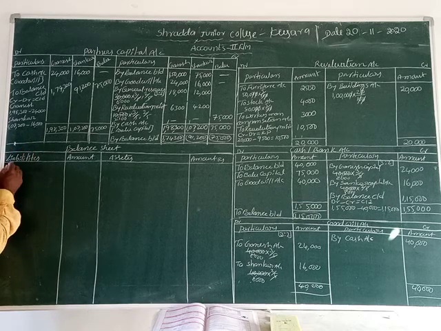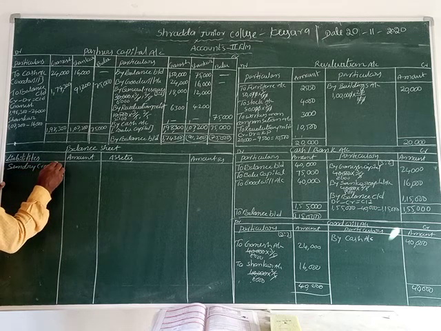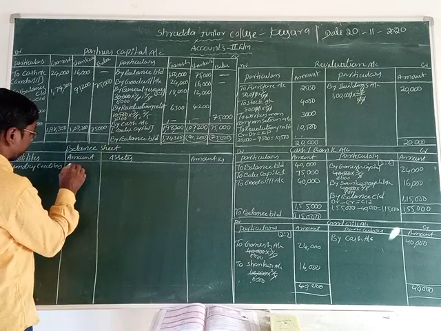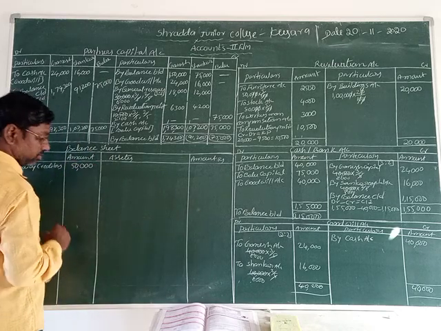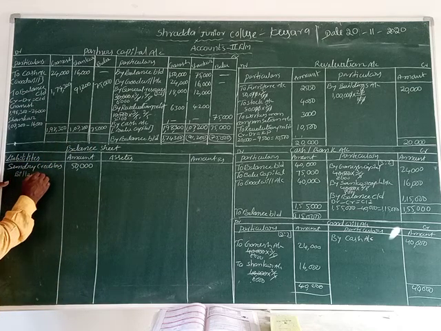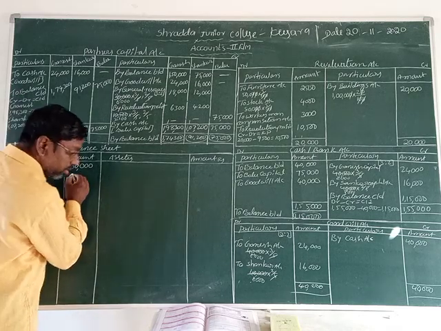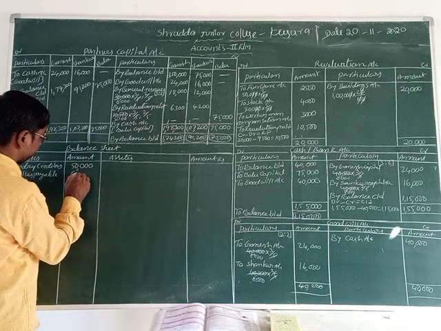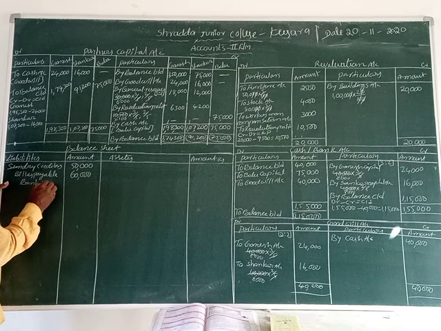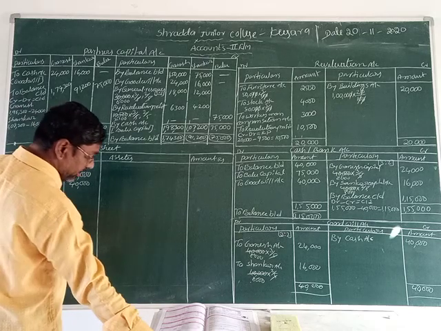Sundry creditors given. The value is what given, students? 50,000 rupees. Next one, bills payable. That amount is what given? 60,000. Okay. Now bank loan 40,000. Isn't it? Next one, general reserves given already.